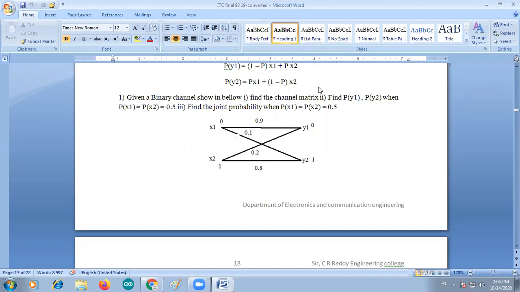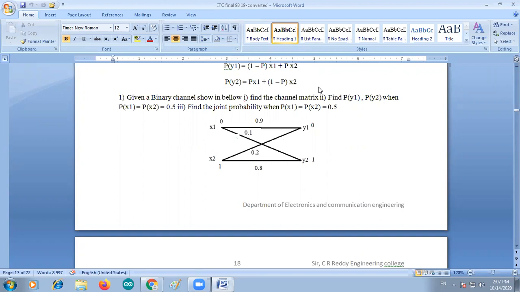So the first row is x1 as input, and y1, y2, y3, y4 up to y of n are the outputs. The second row is x2 as input, and y1, y2, y3, y4 up to y of n are the outputs. The diagonal elements are p of y1 by x1, the first element. The second diagonal element is p of y2 by x2. The third one is p of y3 by x3, and so on.